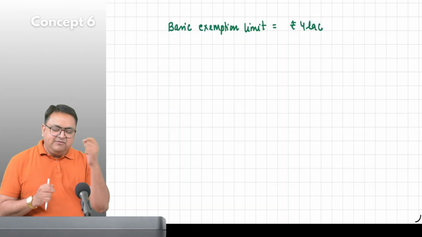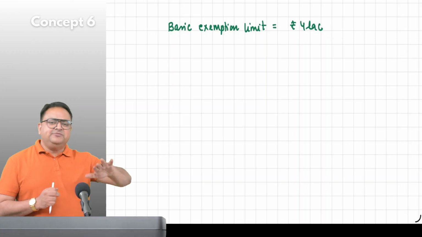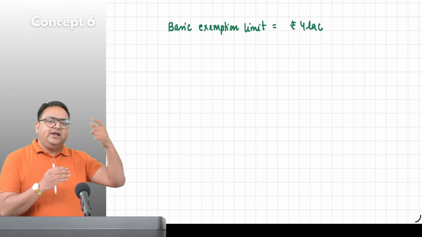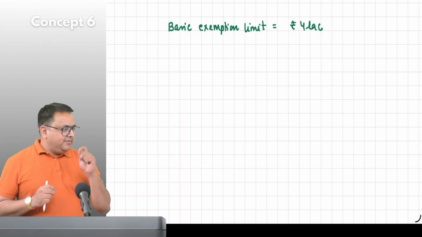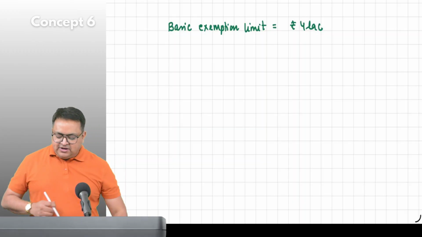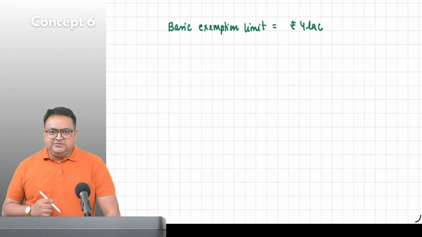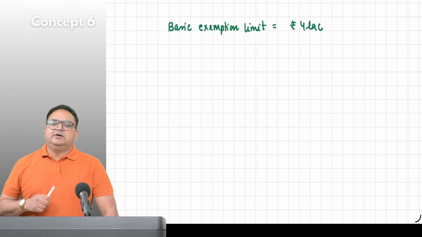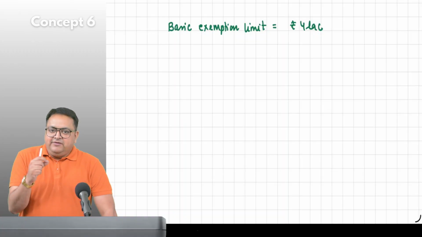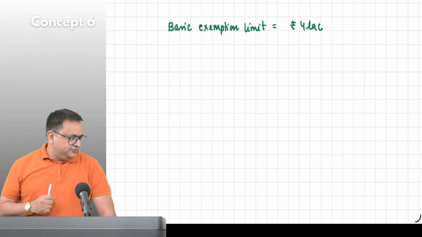So there is a term known as the basic exemption limit. 4 lakh is the basic exemption limit. Whenever I ask you what the basic exemption limit is, your answer should be, sir, 4 lakh. Up till 4 lakh, we don't pay taxes. But whenever we cross this 4 lakh, then we have to pay taxes also. Correct?